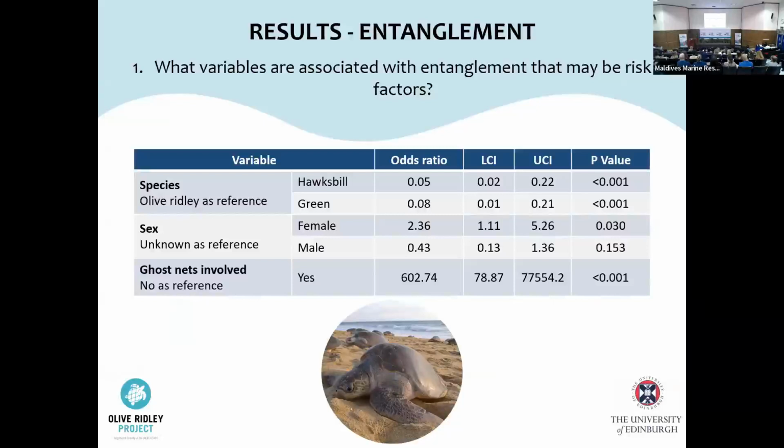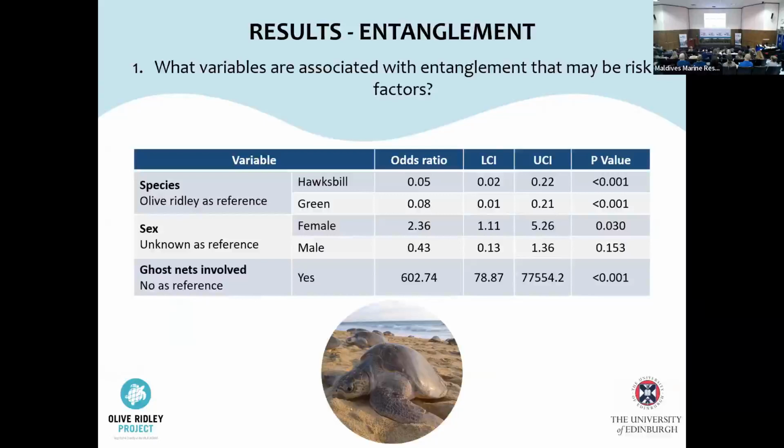The admission variables of life stage and season of admission were not found to be significantly associated with entanglement. Based on this analysis, species and the presence of ghost nets were considered to be risk factors associated with entanglement. Looking at the second question, what are the possible health implications of entanglement?